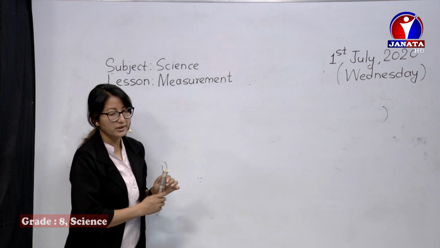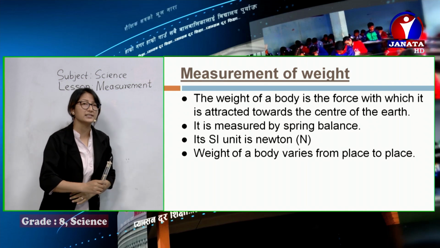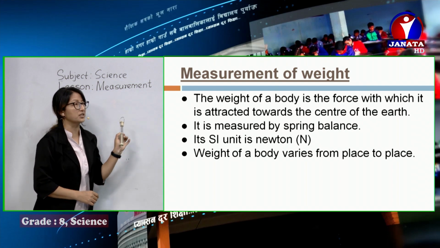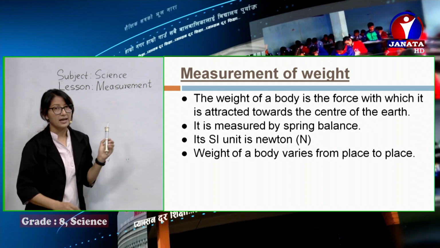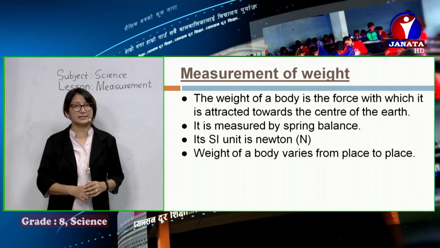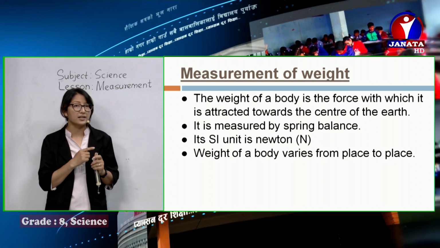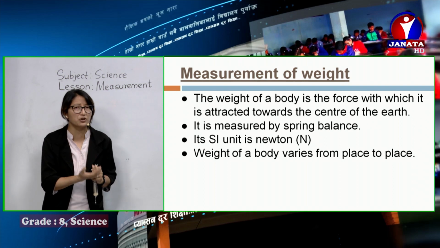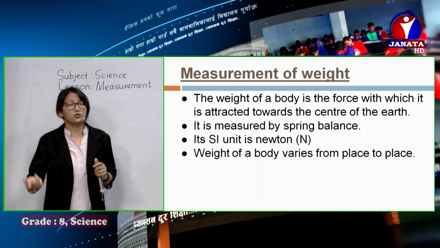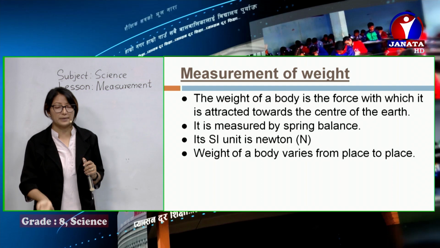We have already said mass is measured in kilogram. The SI unit of mass is kilogram and the SI unit of weight we always measure in Newton. The value of weight varies from place to place. It's never the same everywhere. Mass can never be zero, but weight can be zero, and it can be different in different places of the earth or even on different planets.